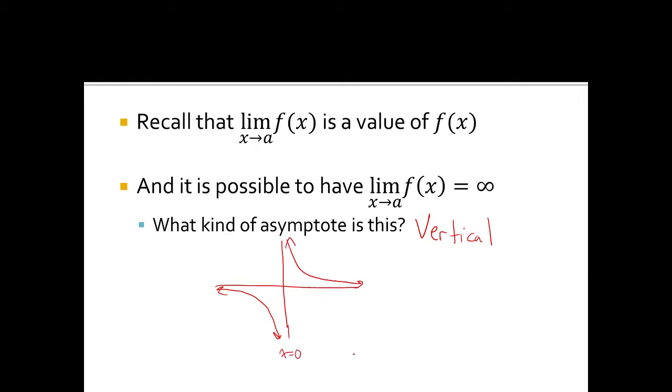So at x equals 0, the limit is negative infinity on the left side, and positive infinity on the right. So infinite limits are perfectly possible at x equals a. That's where the function goes towards either positive infinity or negative infinity. Right, now, what happens when x gets really large?